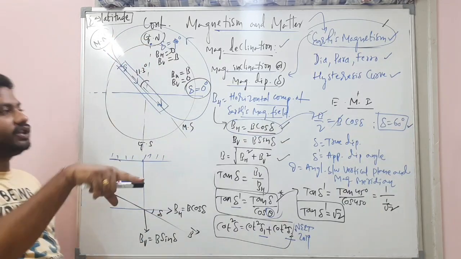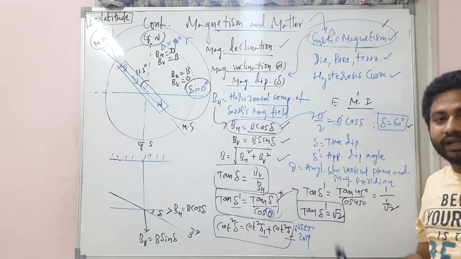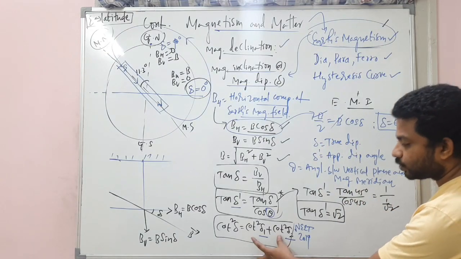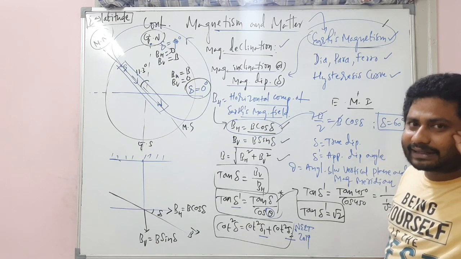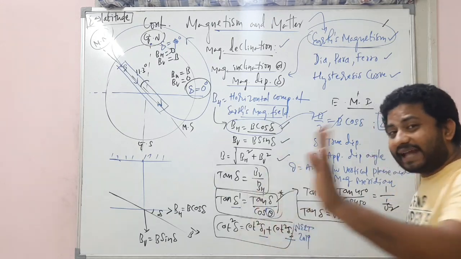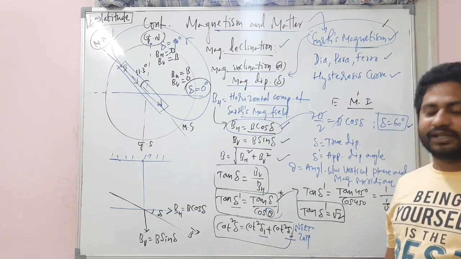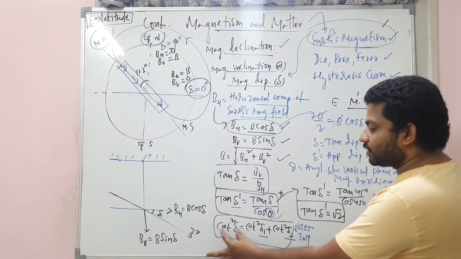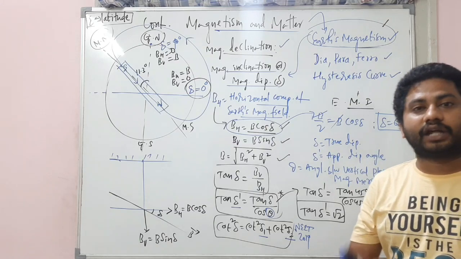Complete Earth's magnetism concept is there on the board. You just have a look at it. And my dear students, this is the formula to be recollected. A direct question will be asked. If a question comes from here, it will be a direct question. No doubt at all. Remember the expression: cot square delta is equal to cot square delta 1 plus cot square delta 2.